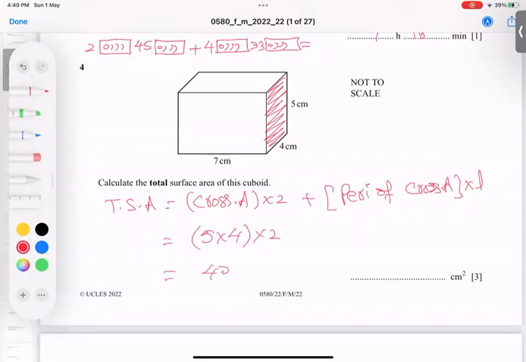How does it become that? Because you see this. Do you see this one? This is a cross area, and the other one also. So there are 2 faces. That is why into 2 comes.